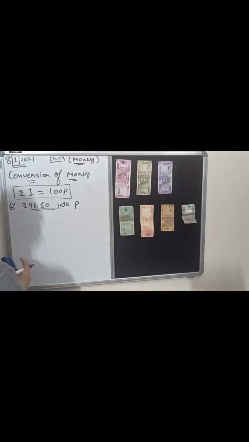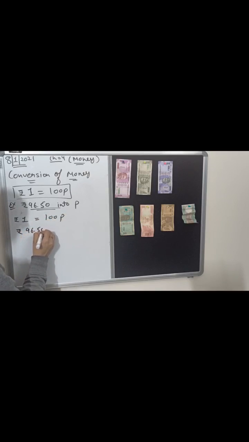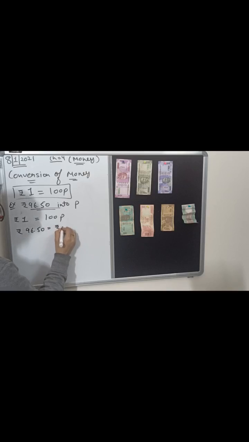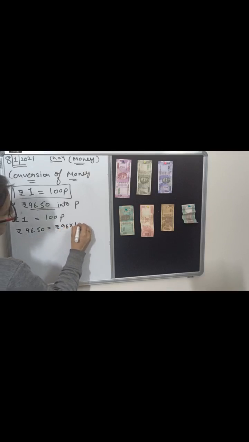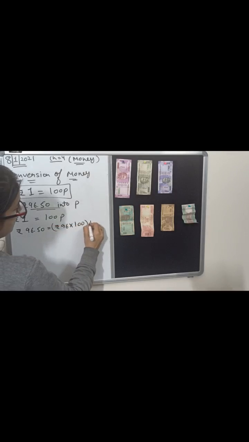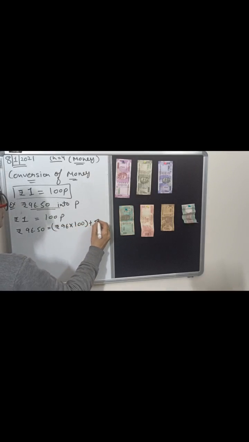Now in this question we have to convert rupees into paise. First of all we will write the equation: rupees 1 is equal to 100 paise. So rupees 96 and 50 paise is equal to rupees 96 multiplied by 100 plus 50 paise.